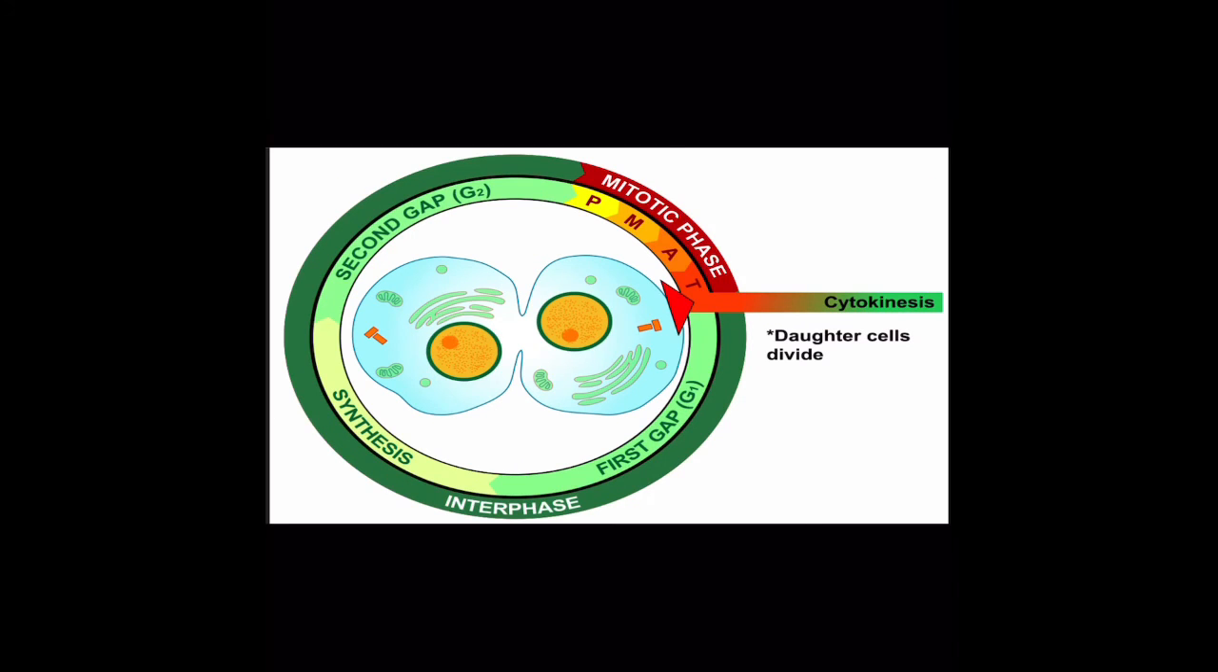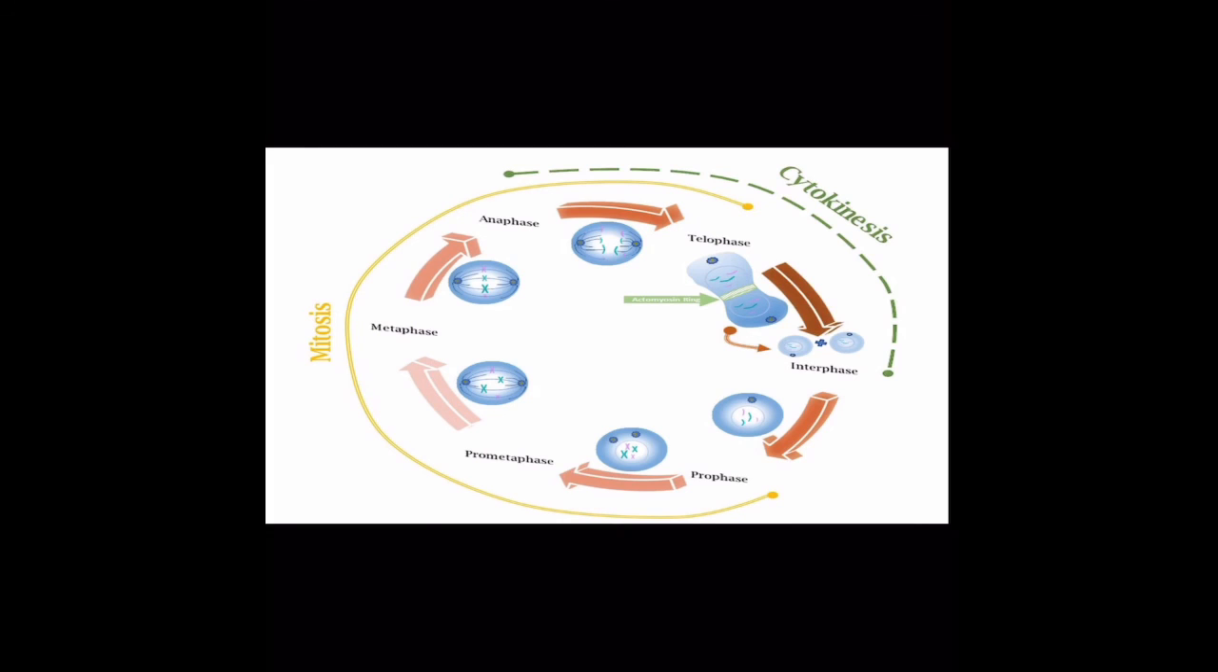Cytokinesis is the part of the cell division process during which the cytoplasm of a single eukaryotic cell divides into 2 daughter cells. Cytoplasmic division begins during or after the late stages of nuclear division in mitosis and meiosis.